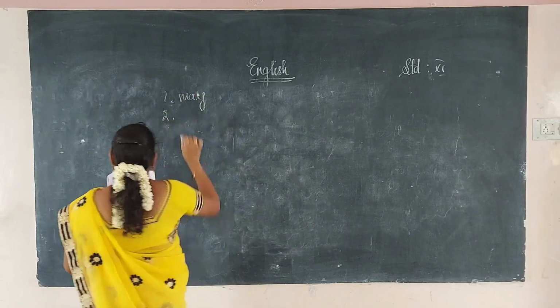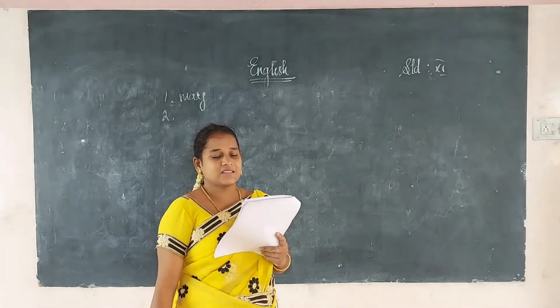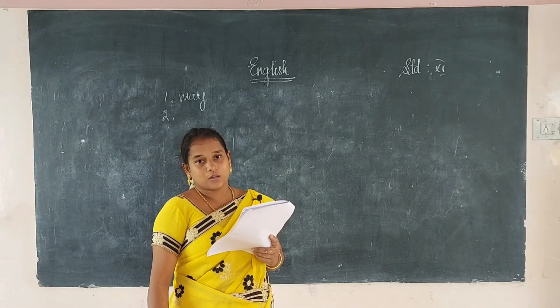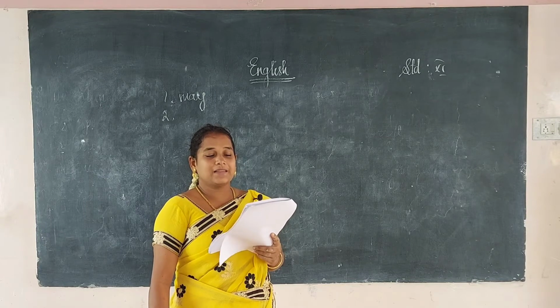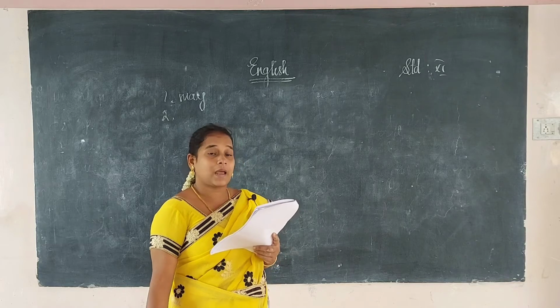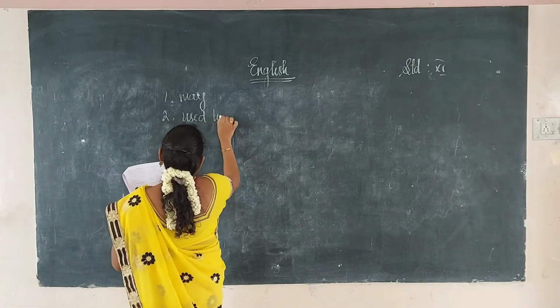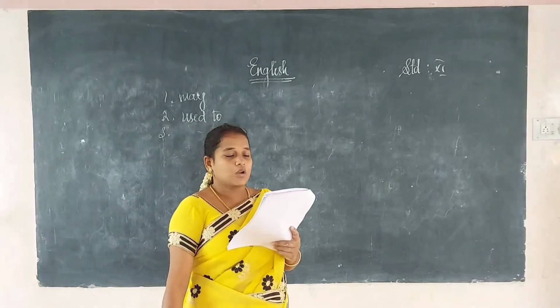Kishore may come. When Kaushik was a child, he dash in the street. When Kaushik was a child means now he is not a child, he has grown up. He used to play in the street. So when he was a child, it is a past habit, so we have to use used to. You have to read the sentence, understand the meaning, and write the modals.